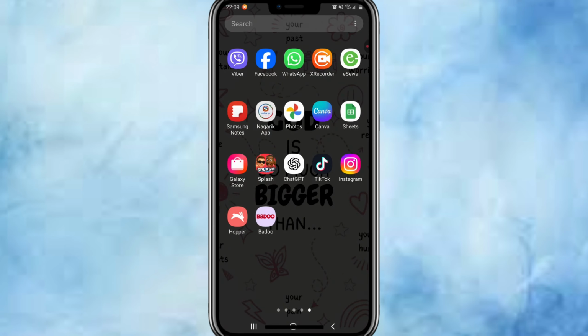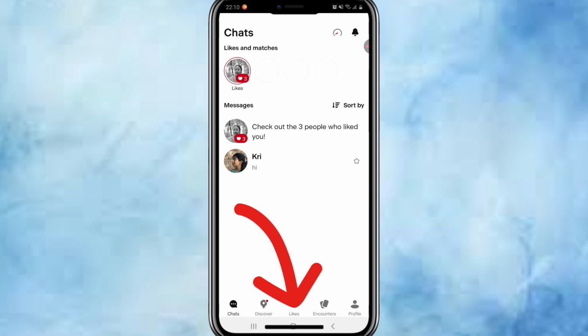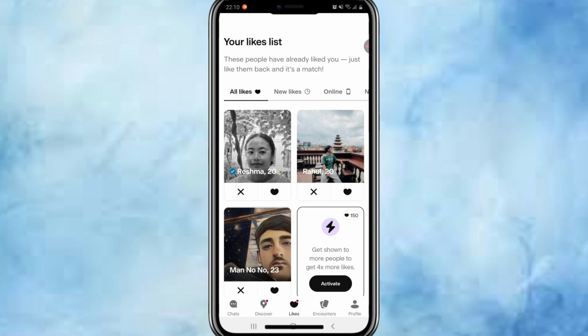First, open your Badoo app and make sure you are logged in. Go to the Likes section, tap the heart icon at the bottom menu. This will show the people who liked you and the Like Me section.